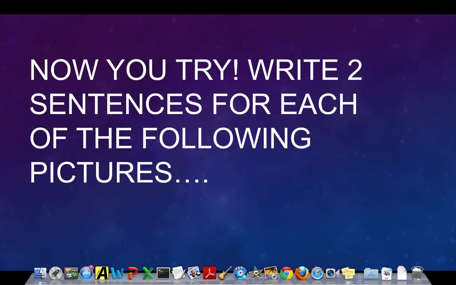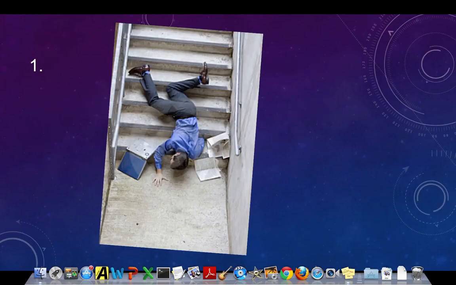Okay, now you try. Write two sentences for each of the following pictures. So here's sentence number one. Okay, so remember, in one sentence, the subject causes the feeling, and in the second sentence, the subject receives the feeling. Okay, and remember, your subject does not have to be a person. For example, in this situation, the subject could be the situation itself, what is happening in the picture.